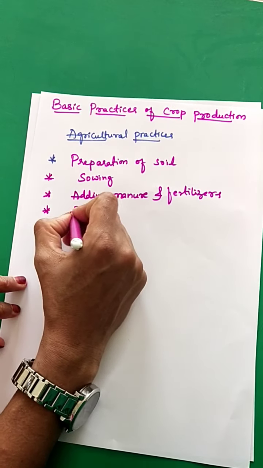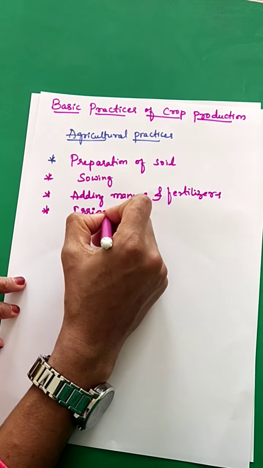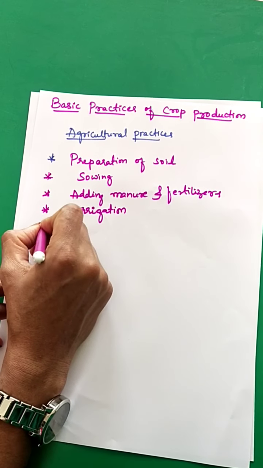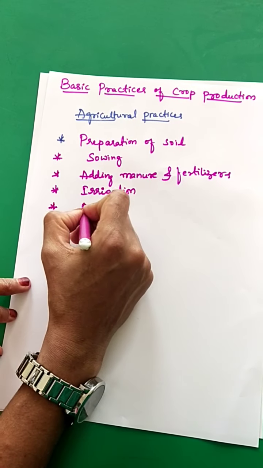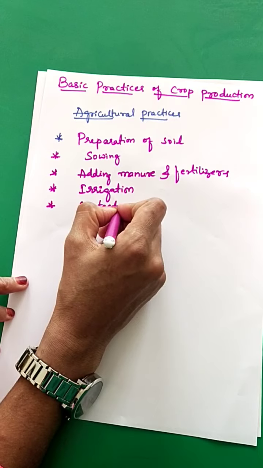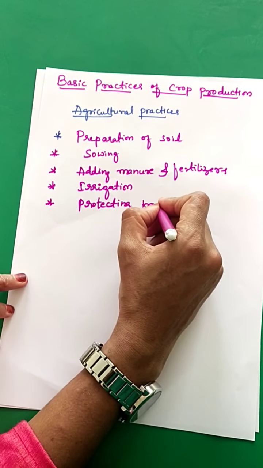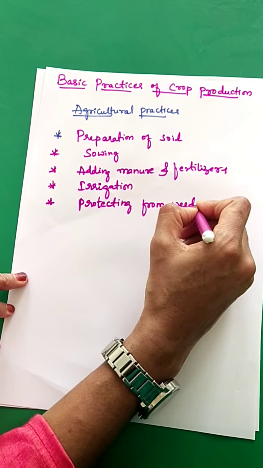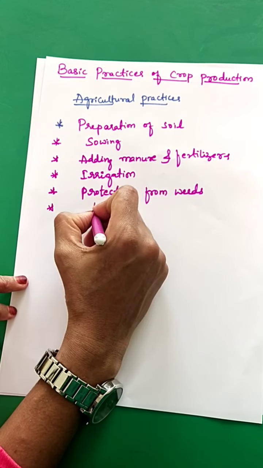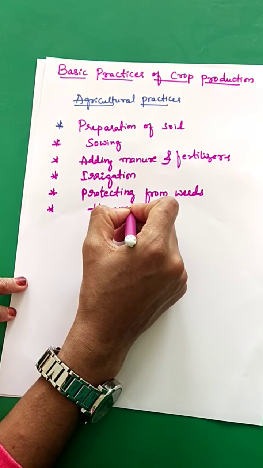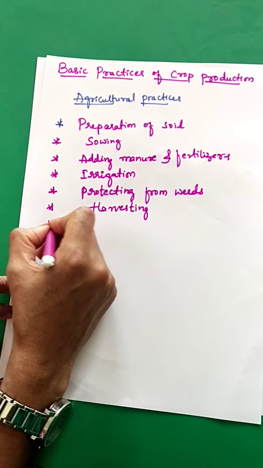Next comes irrigation. Then protecting from weeds. Next, harvesting, and then comes storage.